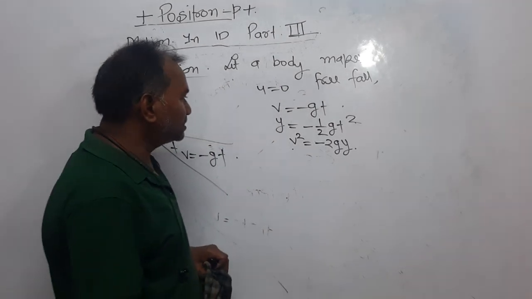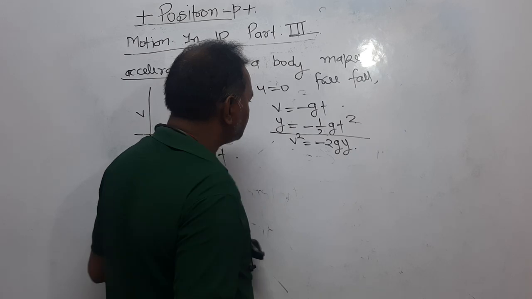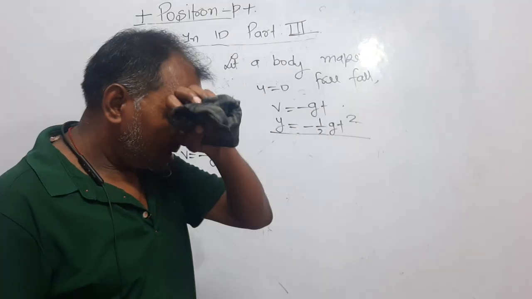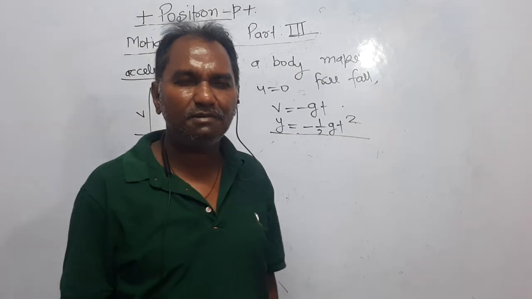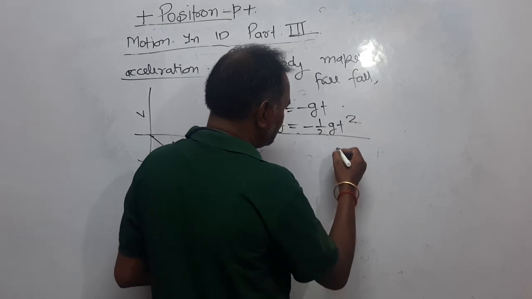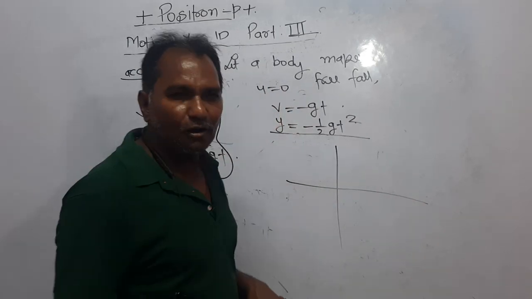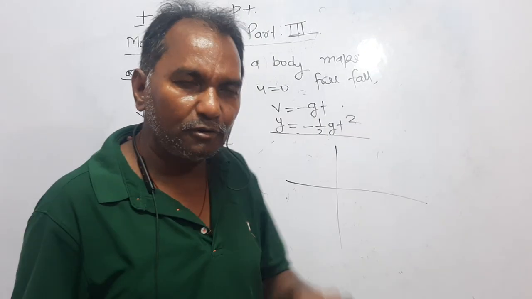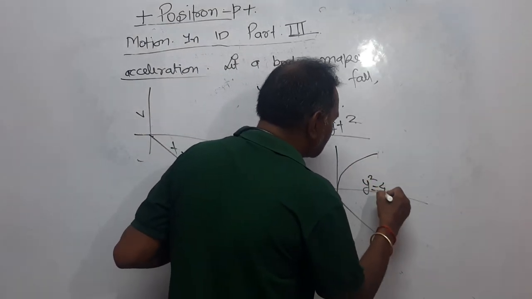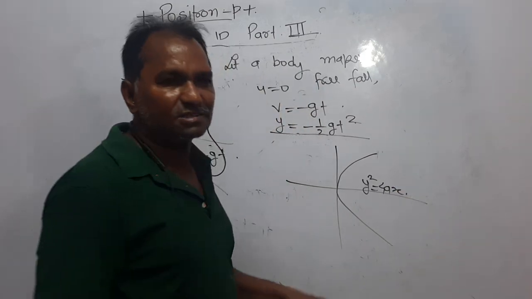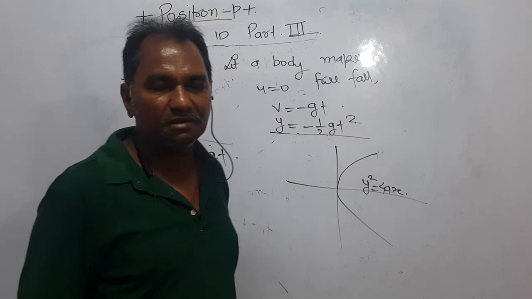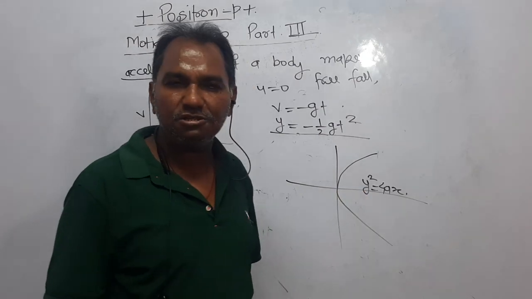Dear student, if you have to plot this one, y is equal to minus half gt square, right? How will you plot? In the last video I discussed a lot with you all. Dear students, if you want to plot, look here. First you should know how to plot the standard equations of parabola. This represents actually y square equal to 4ax. How will you test? Test only one, that will make everything clear. This is a parabola and it represents the standard equation of parabola.